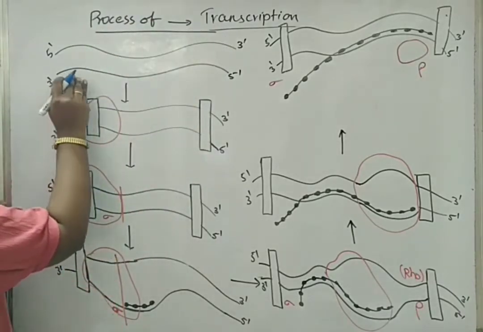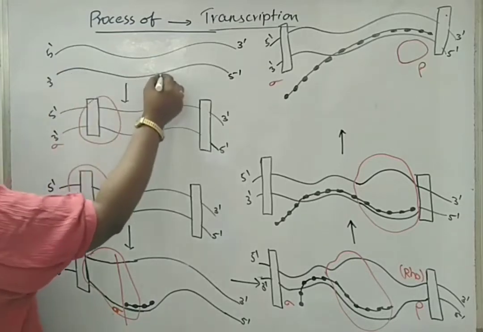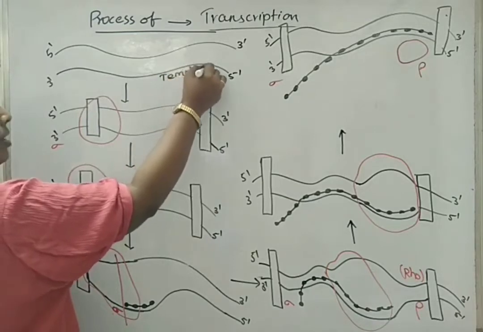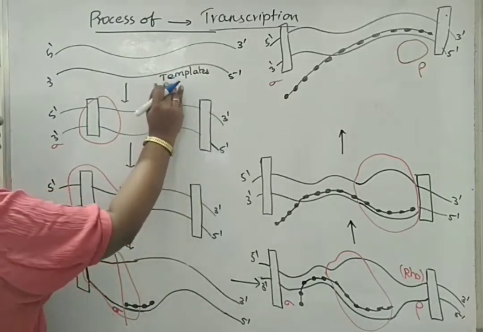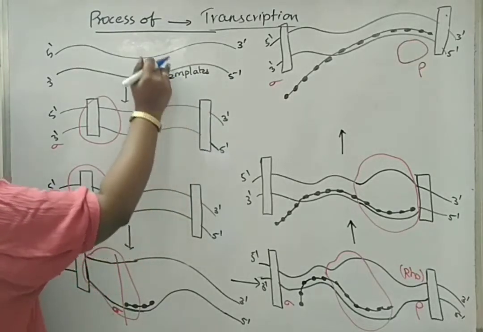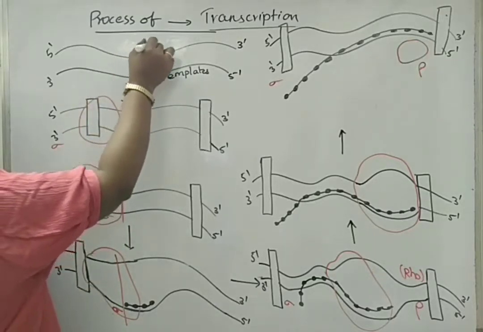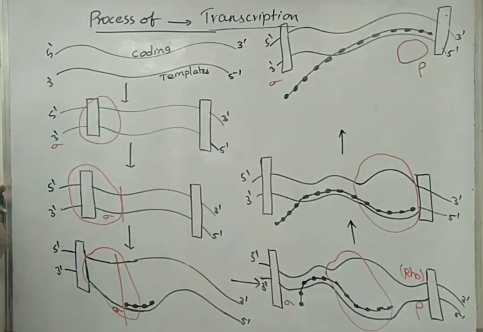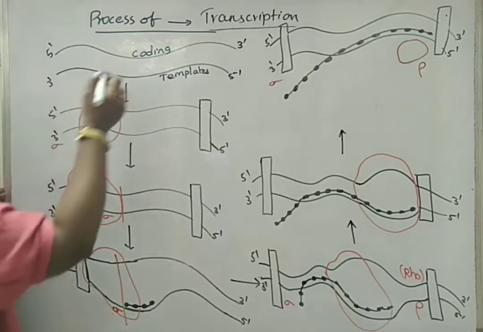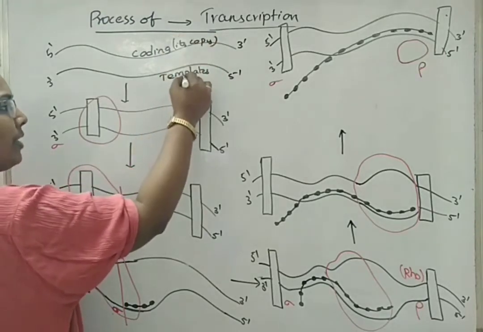In the process of transcription, the DNA double strands are involved. Here, mRNA is formed on the template strand. All the nitrogen bases of the mRNA are complementary to the nitrogen bases of the template strand, and whatever gene sequences are there are nothing but a copy of the coding strand. Whatever gene sequences are there will be present as they are on mRNA, but the only difference is that instead of thymine, there will be uracil in mRNA. It means the coding strand is giving its copy and the template strand is helping in the formation of mRNA.